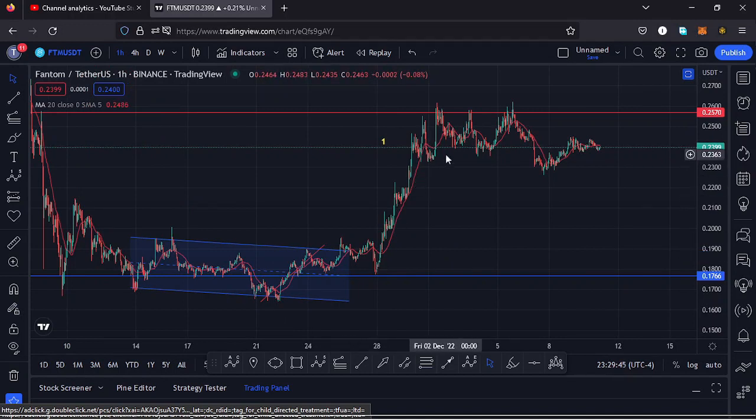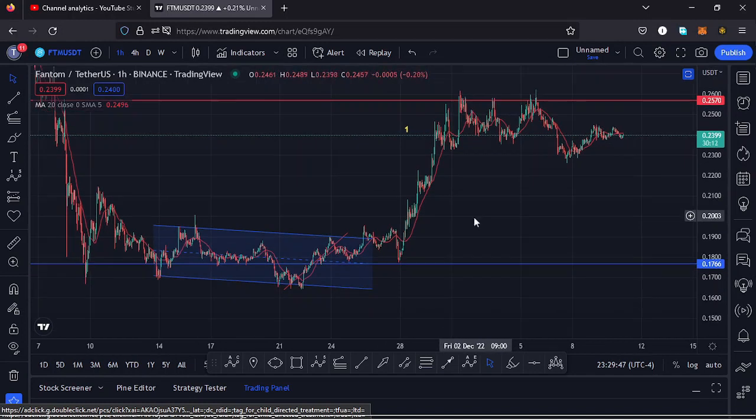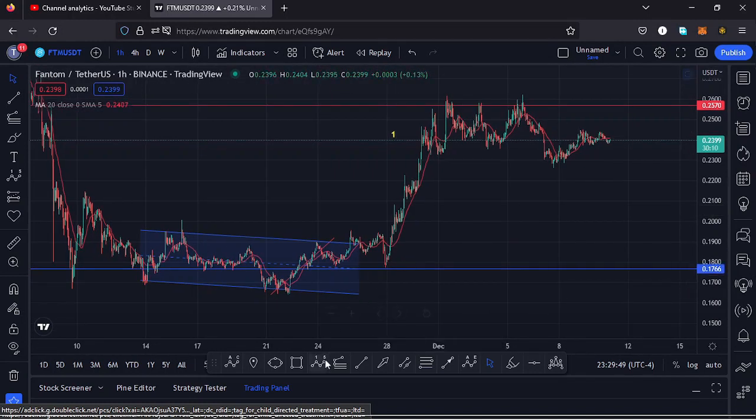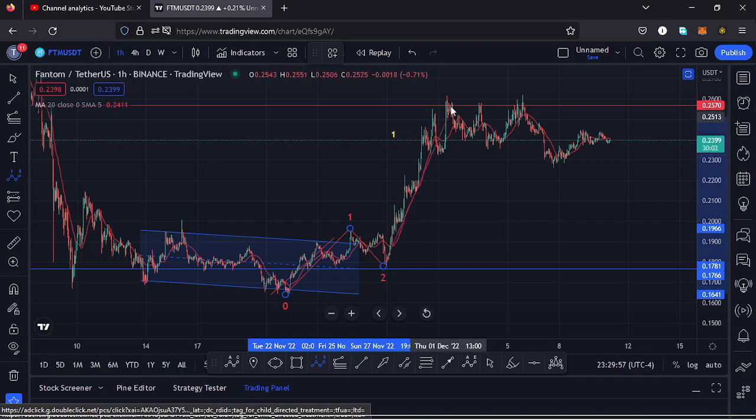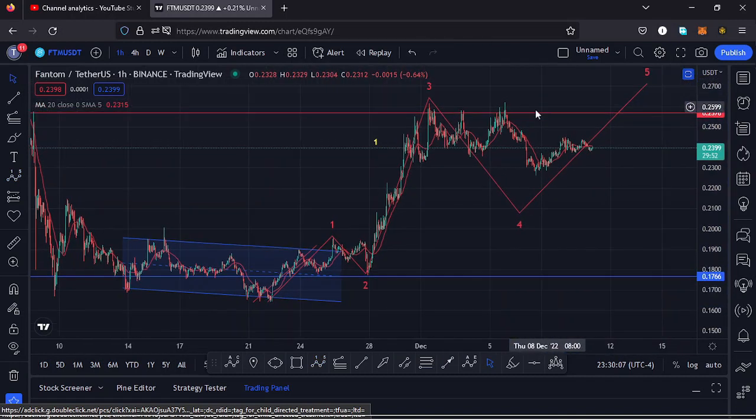In that movement to the upside, Fantom had been obeying the Elliott wave structures, and if I have my Elliott wave structure over here, we can have that as the first wave to the upside. Then we saw a bit of a retracement over here in the formation of a second wave, then another bounce in the formation of a wave 3, and right now my primary scenario is that we're in the formation of this wave 4 before we continue pushing even higher in the formation of that wave 5 to complete a higher Elliott wave count 1 to the upper side.